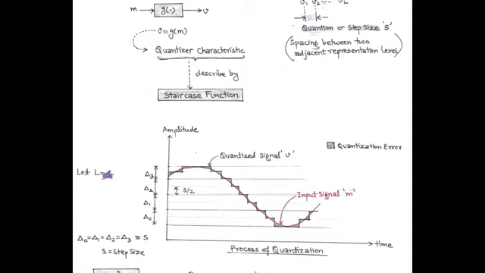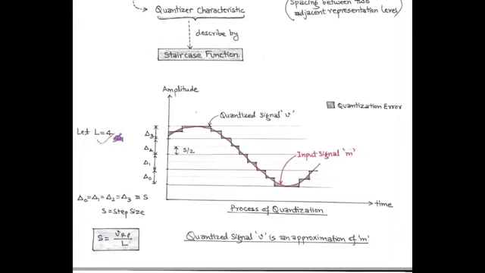To understand this, let us consider quantization level L equals to 4, and according to this we have 4 step sizes, that is delta 0, delta 1, delta 2 and delta 3, and each step size is equal, denoted by small s. The step size s is equal to the ratio of peak to peak amplitude upon total number of quantization levels, that is 4. So, using this formula, the infinite amplitude levels within a finite range get converted into finite discrete levels equal to step size, and we get approximate signal called quantized signal.